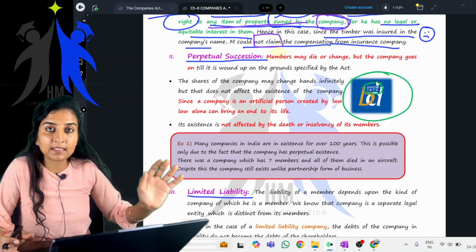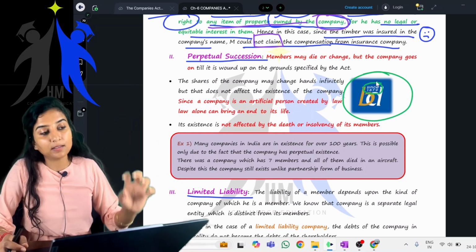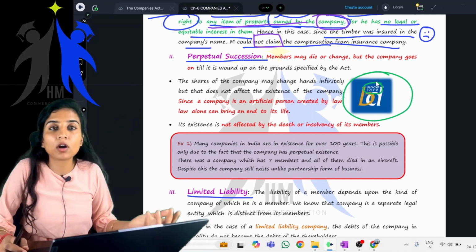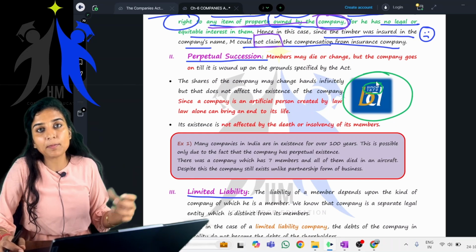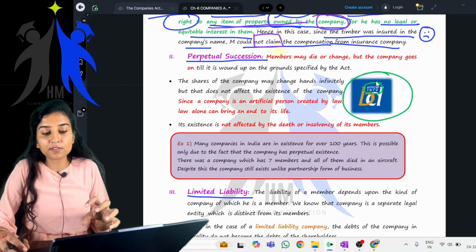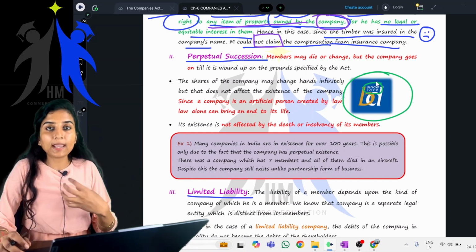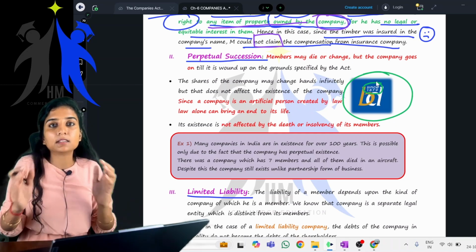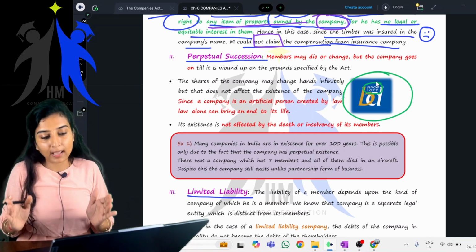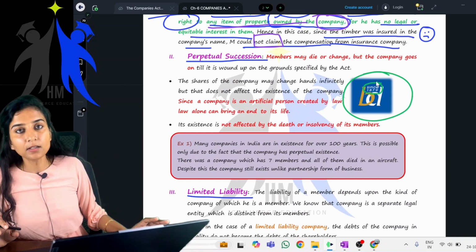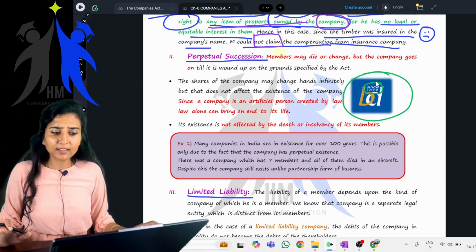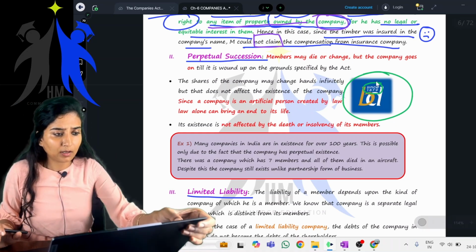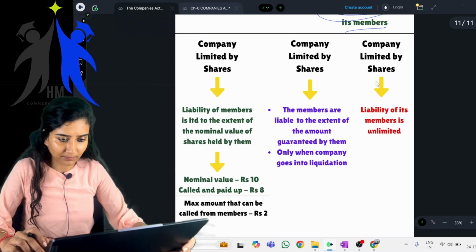Bombay Dyeing has been there since 1879. The members might have come, gone, and died. Members would have changed, the ownership of the company. Today it might be with me, tomorrow with a different person. But still, the company goes on forever until it is wound up by the Act. Getting it clear? Now, I'll give you a small example.